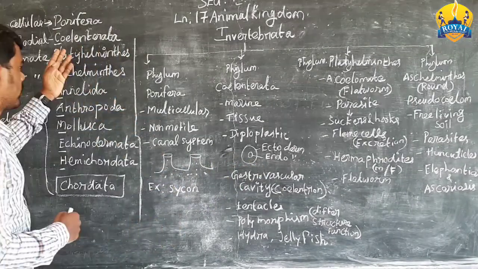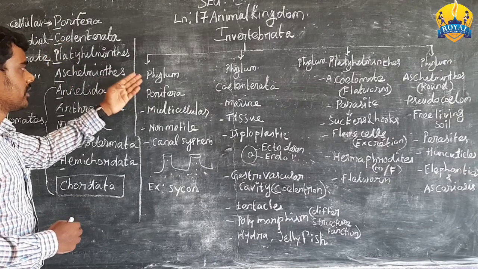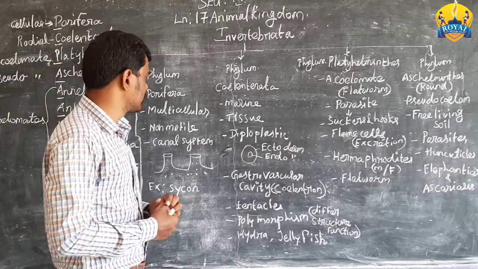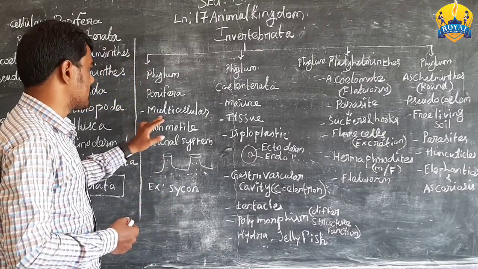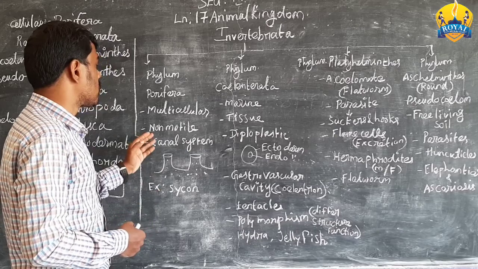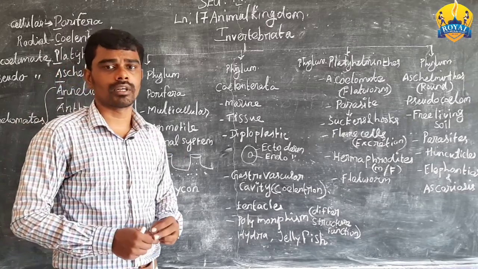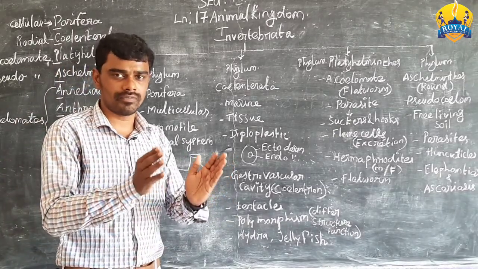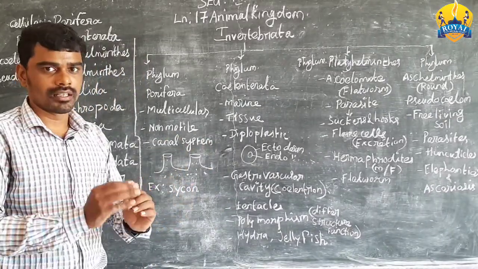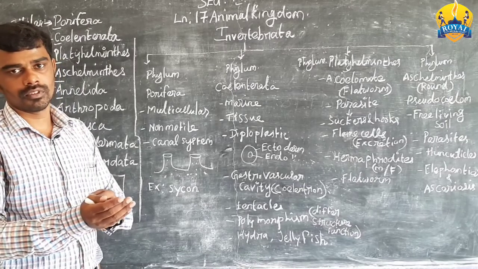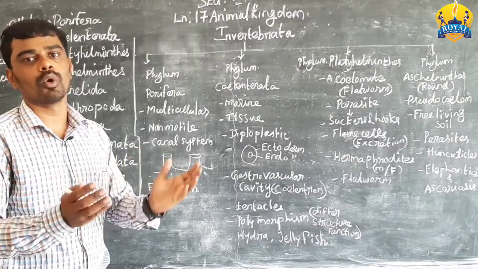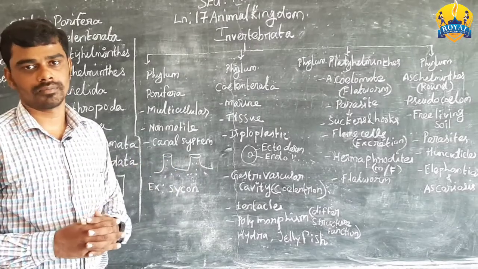From Porifera, that is the first phylum, phylum Porifera, which is a marine living organism. It is a marine living organism, multicellular organization is there, and it is non-motile. These are all non-motile. It is located in a specific place in the ocean. It grows on the surface of rocks, in a suitable environment and moist area, inside the water.